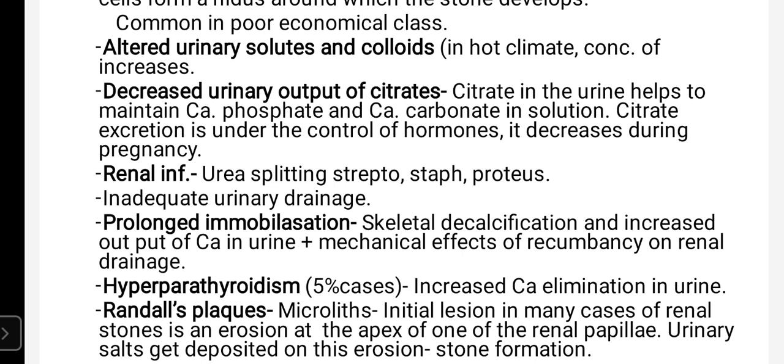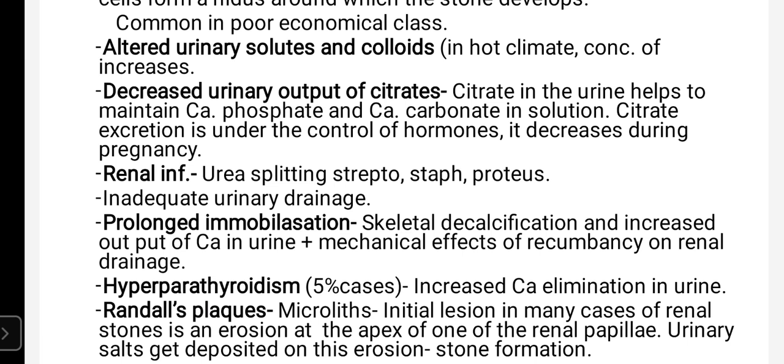This citrate excretion is under control of hormones, so it decreases during pregnancy. When there is decreased output of citrate, there are more chances of formation of stone.